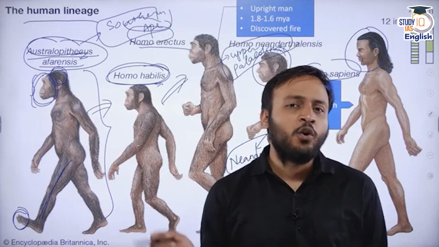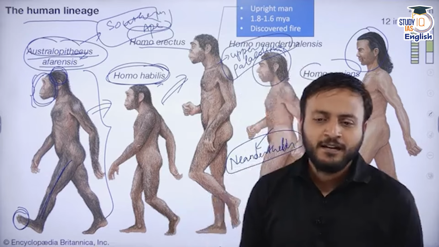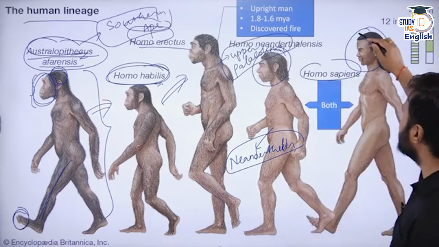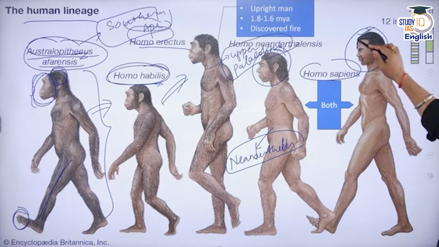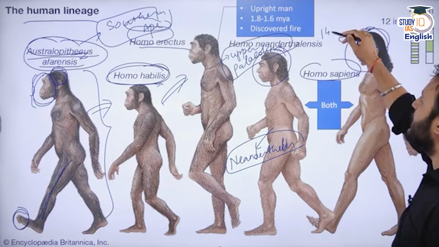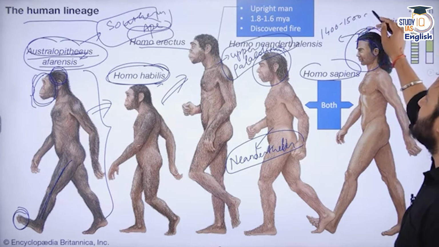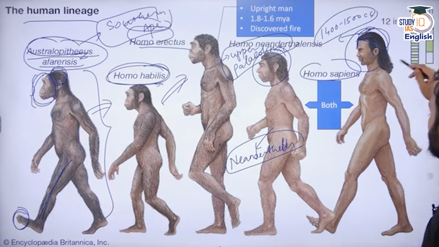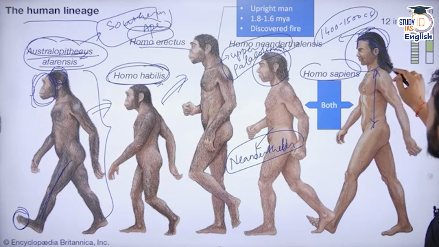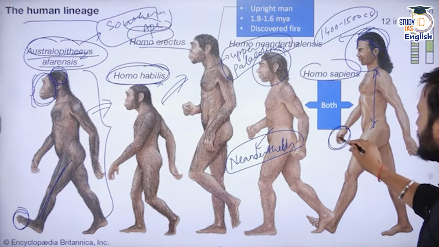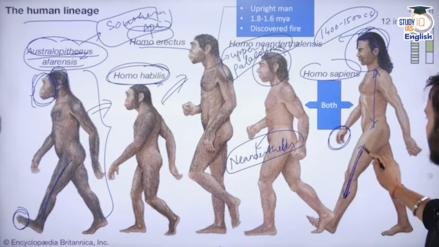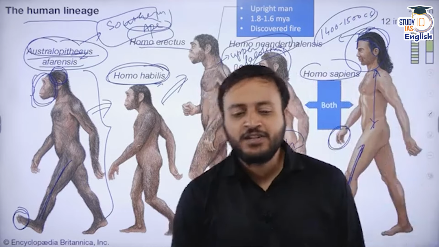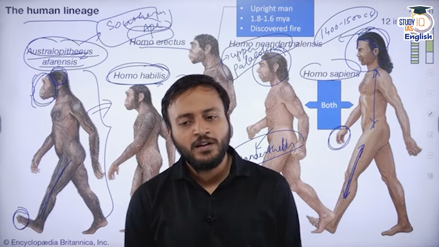But after that, we have found Homo sapiens sapiens, which is called the intelligent human. As you can see, this is exactly like the modern human being, with a broad forehead, and the volume of the skull is approximately 1400 to 1500 cubic centimeter. The posture is upright, with complete division of the digits and elongated femur as well as elongated legs. These are the features present in this human being.